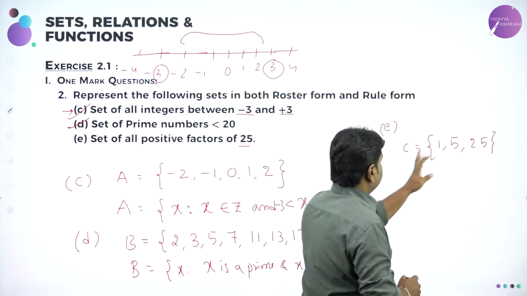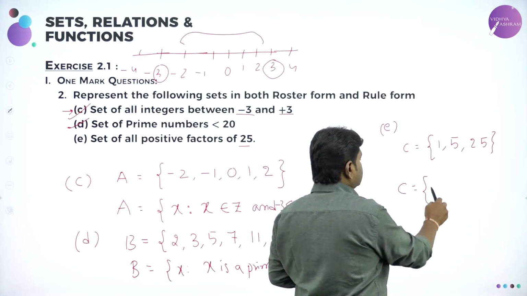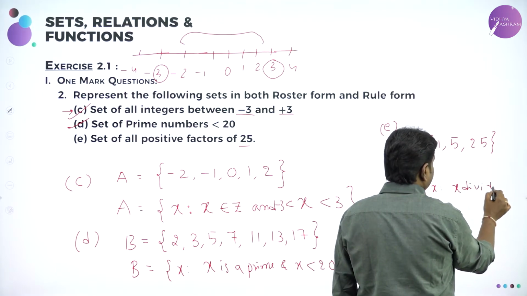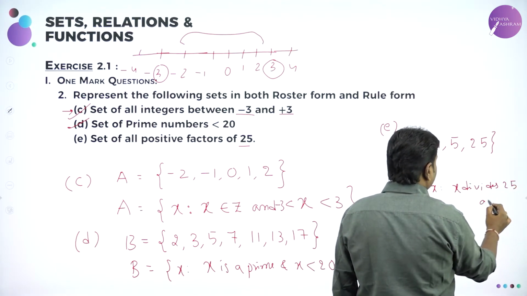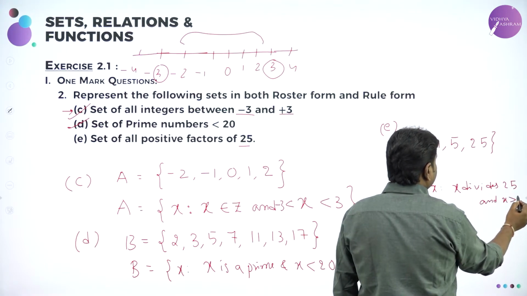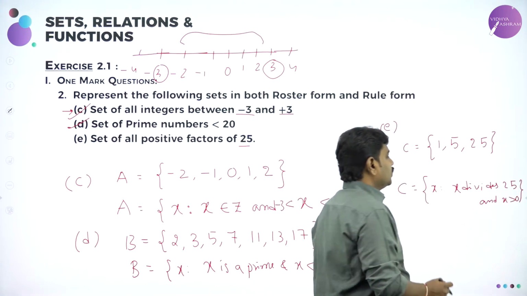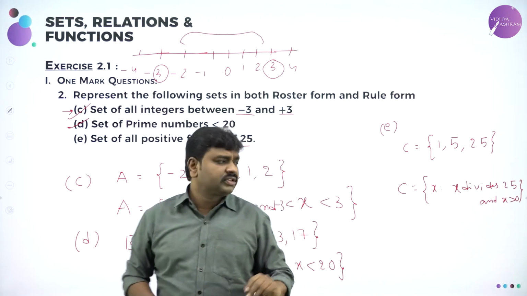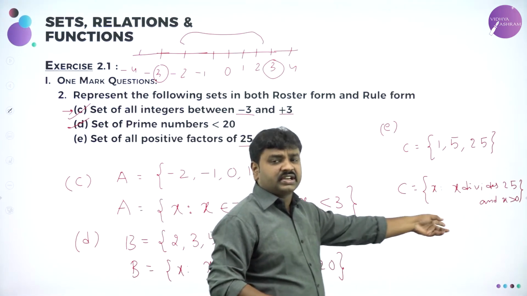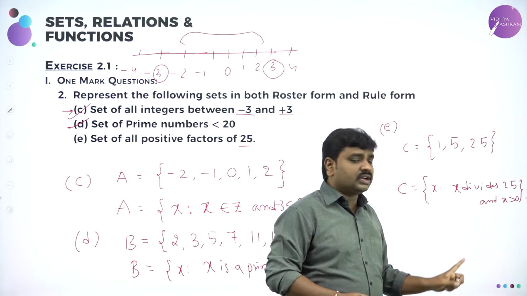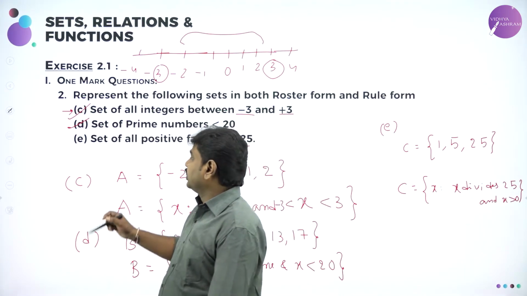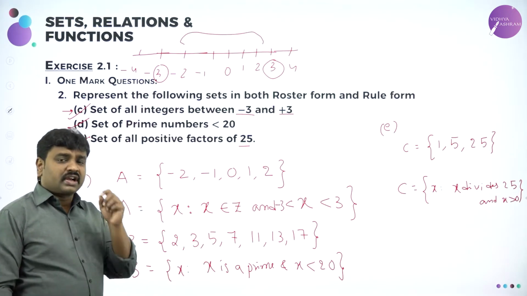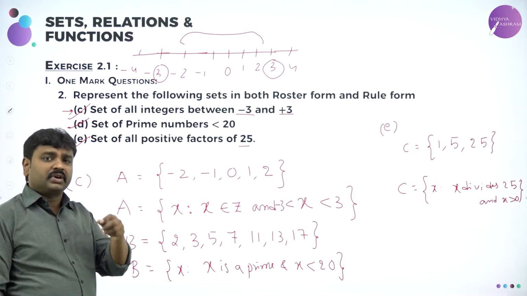So this is roster form, and I can say x such that x divides 25, and the rule is x should be greater than what? 0. It should be positive. So x should divide 25. What is meant by factor? A factor means a number which can divide the other number. This is one of the ways of writing it: x such that x divides 25 and x is greater than 0. They want a positive factor. So I wrote the rule method as well as roster form. Rule form means we write the property or characteristic possessed by the elements.